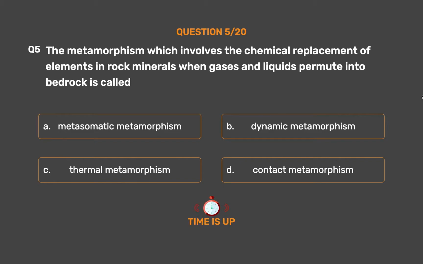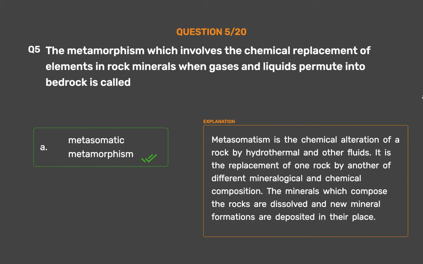The correct answer is Option A. Metasomatic metamorphism. Metasomatism is the chemical alteration of a rock by hydrothermal and other fluids. It is the replacement of one rock by another of different mineralogical and chemical composition. The minerals which compose the rocks are dissolved and new mineral formations are deposited in their place.